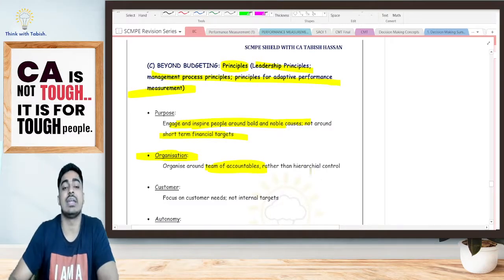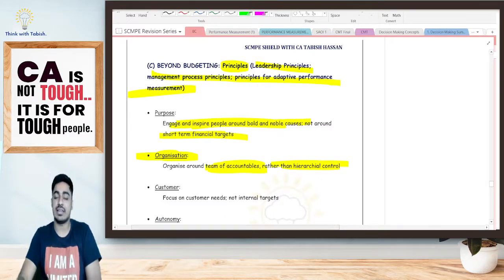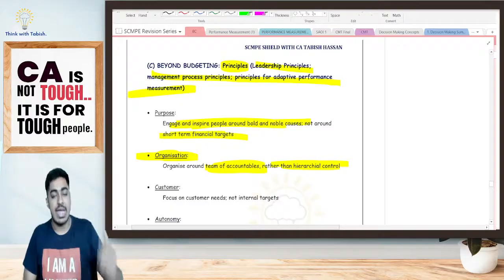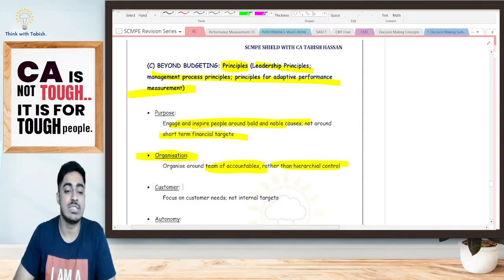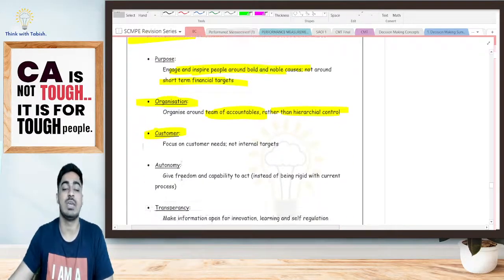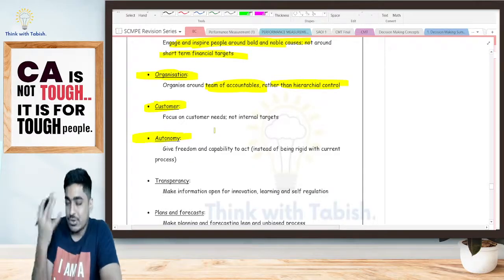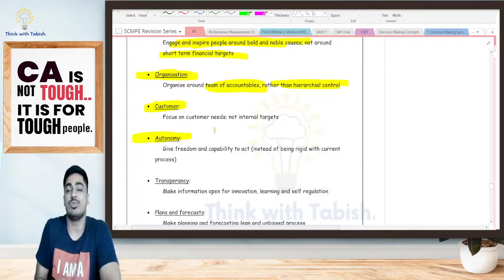Organization should create a team of accountable people rather than hierarchical control. Instead of all this hierarchy, have people who are accountable, decentralize, give them that power and hold them accountable. Customer: all the things that we're doing should keep in mind the requirements of the customer. Autonomy: you should give autonomy to take decisions, do not hold them back too much.